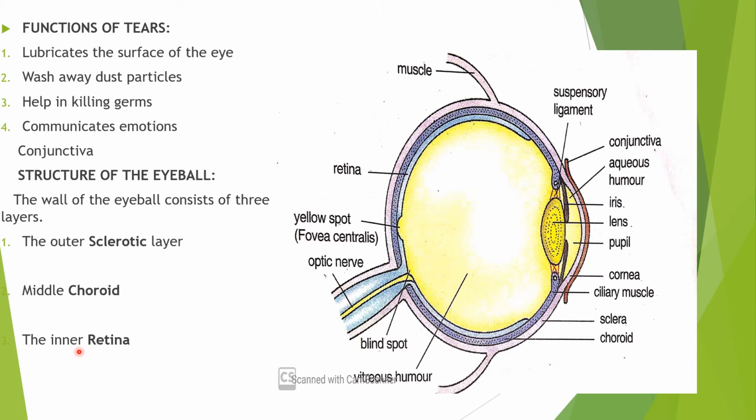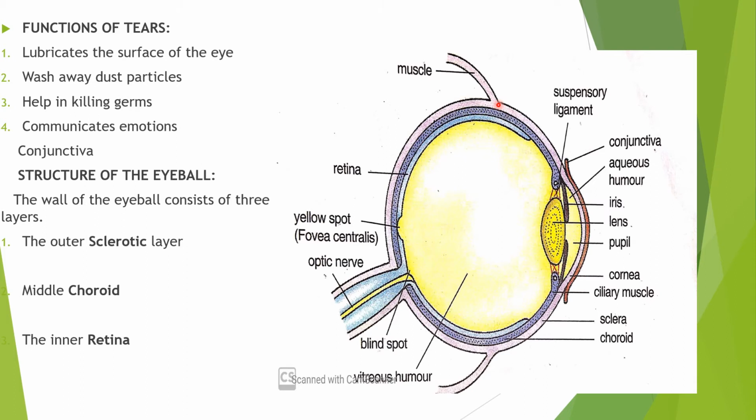Now come to the first layer, that is the sclerotic layer. This is the sclera, the outer layer, and when you draw the diagram of the eye, you have to draw two lines to show the layer. If you draw a single line, then it will not become a layer. So this is the sclera or the sclerotic layer.